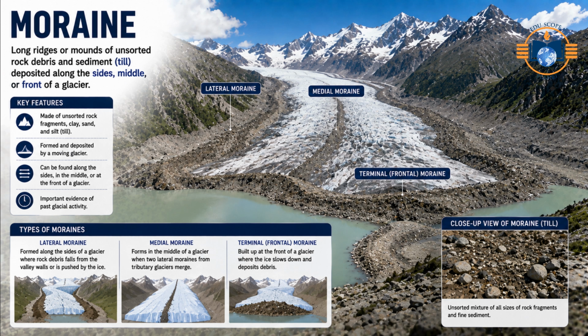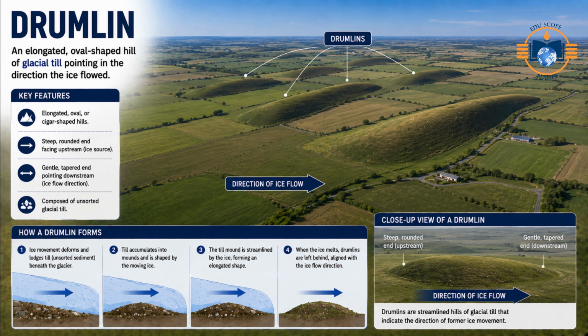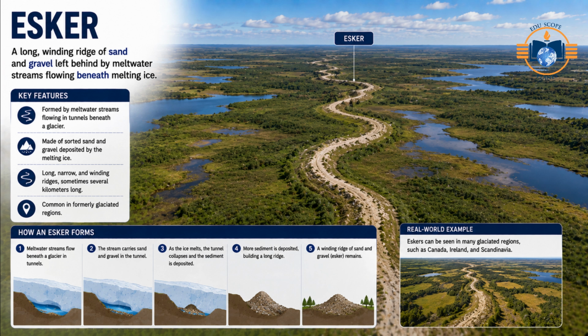Depositional glacial landforms. Moraine, long ridges or mounds of unsorted rock debris and sediment, till, deposited along the sides, middle, or front of a glacier. Drumlin, an elongated oval-shaped hill of glacial till pointing in the direction the ice flowed. Esker, a long, winding ridge of sand and gravel left behind by meltwater streams flowing beneath melting ice.